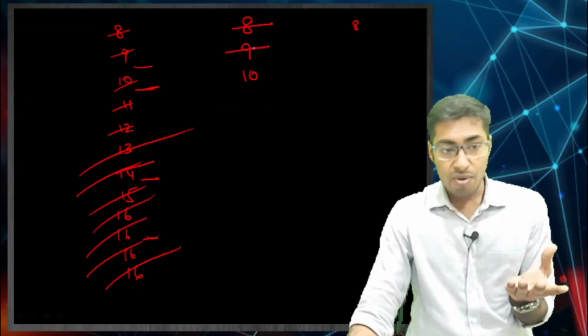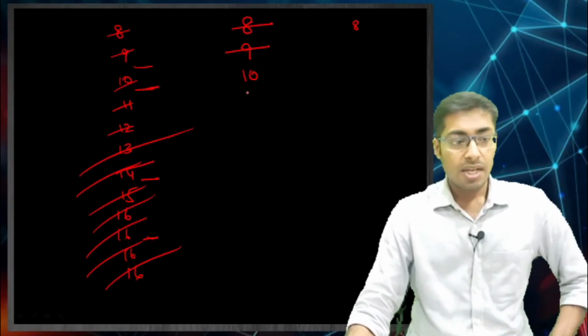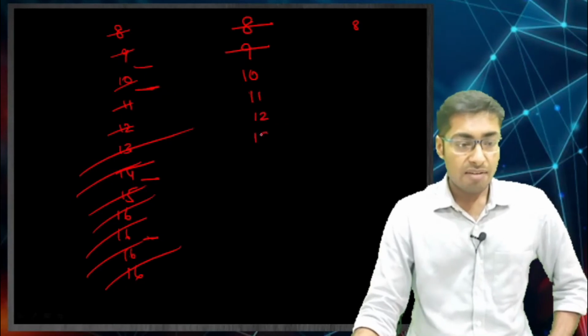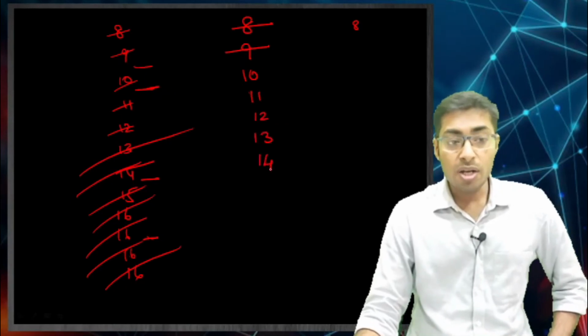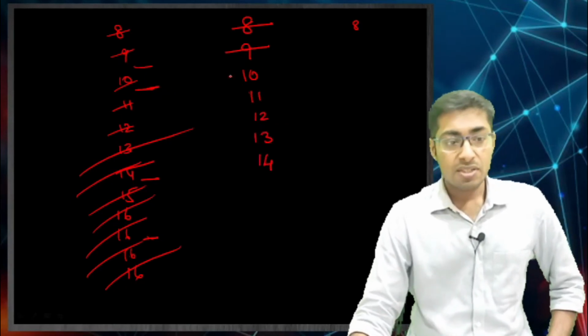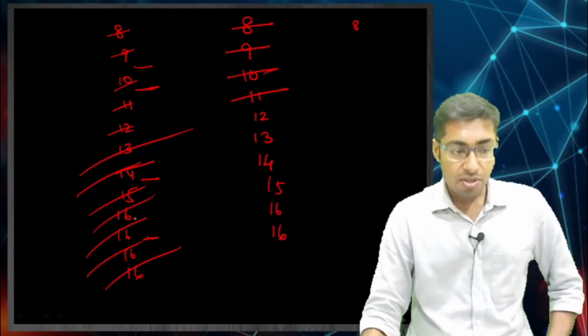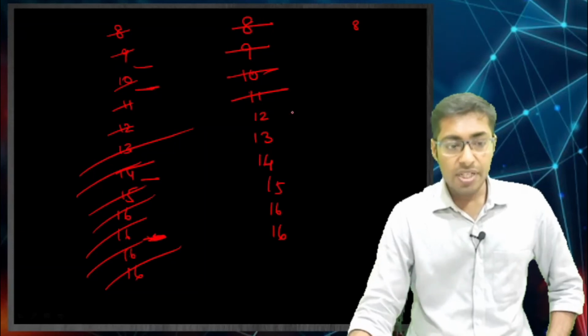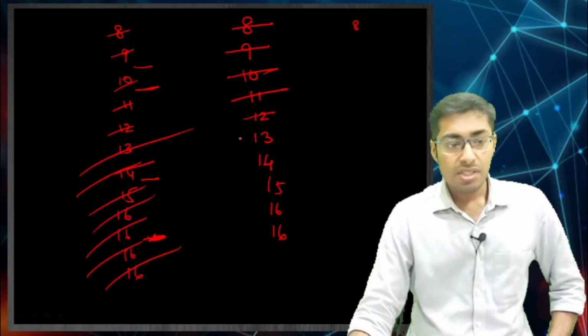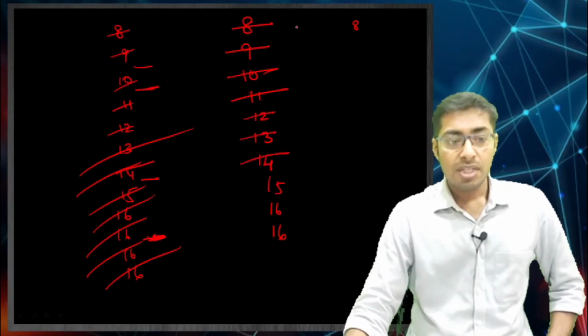Out of these 3, now only this is remaining, the first that came in. Then you produce 11, 12, 13, 14, then you sold 2 more units. So this goes out, this is FIFO. Then you produce 15, 16, 16, then you sold 4 units or 3 units, and this goes out. This is your FIFO.